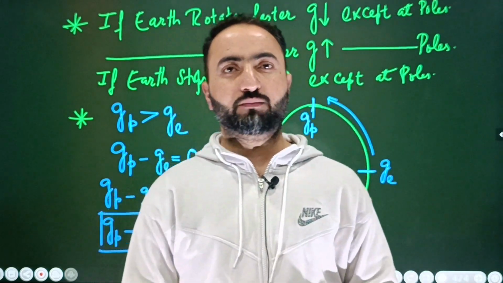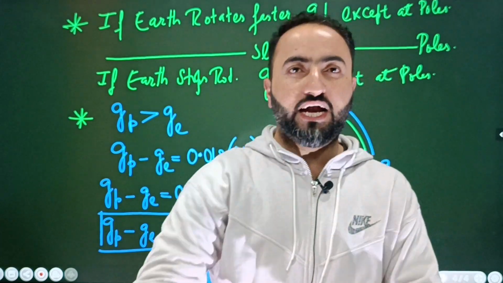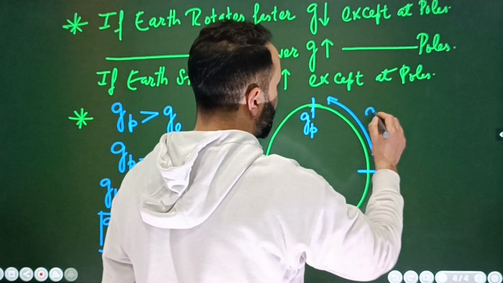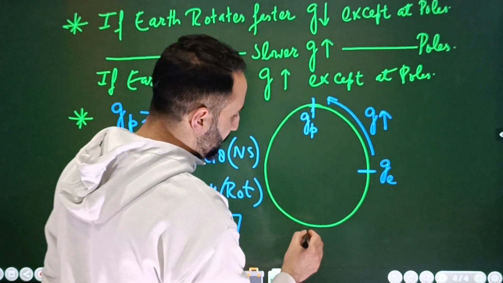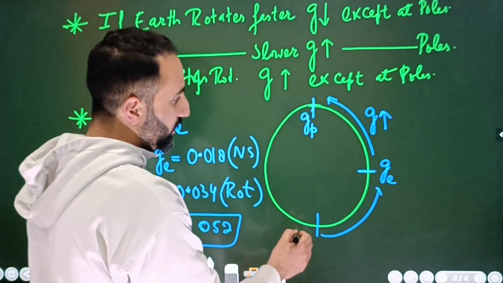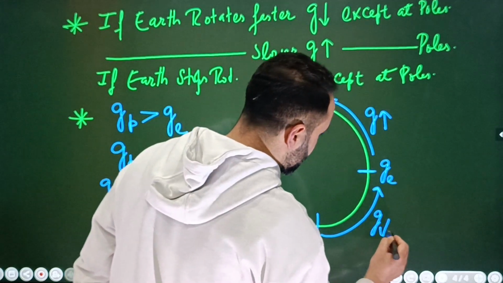So what do you have to remember, beta? Where is the acceleration due to gravity more? At the poles. Where is it less? At the equator. That means obviously if you are going from the equator to the poles, the acceleration due to gravity will increase. If you are going vice versa, from the poles to the equator, the value of the acceleration due to gravity is going to decrease.